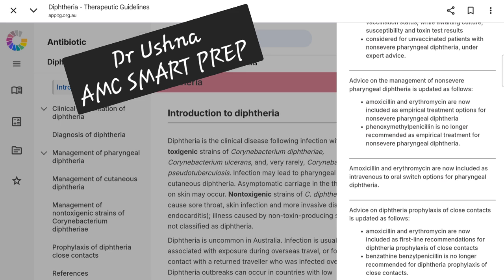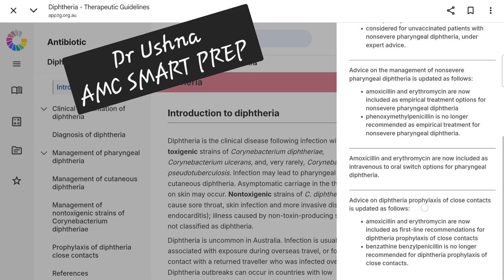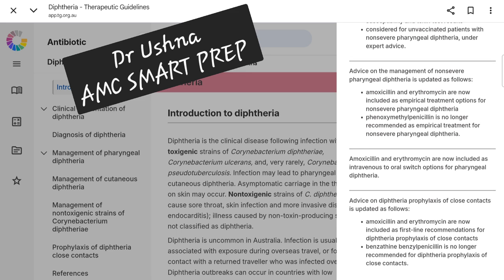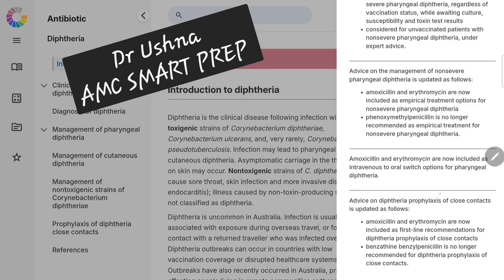So for your MCQ, if you are following the previous guidelines, you can mark the wrong option. So it is very important that you pick the right guidelines, because you are putting so much effort into reading the guidelines. Likewise, for the prophylaxis of diphtheria for close contacts, again amoxicillin and erythromycin are recommended as the first line recommendation, not the benzylpenicillin which we used to give according to previous guidelines.